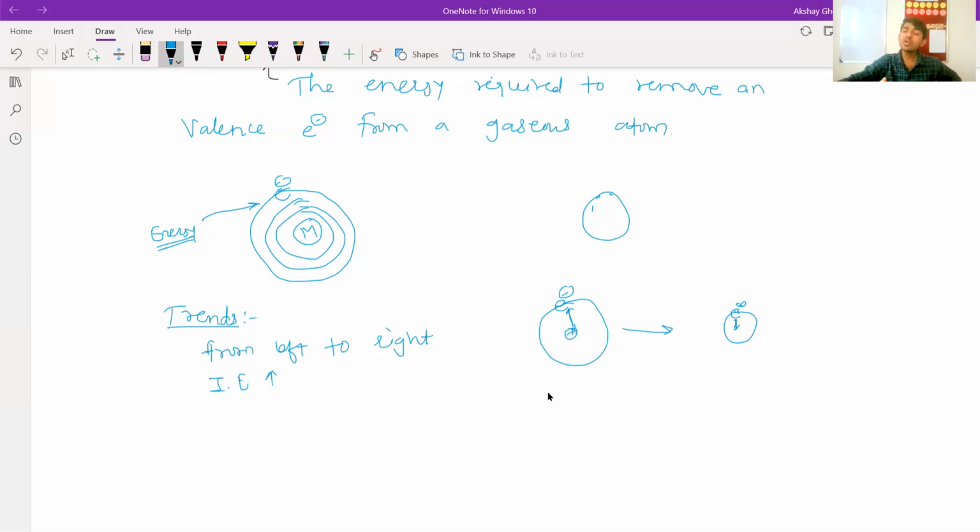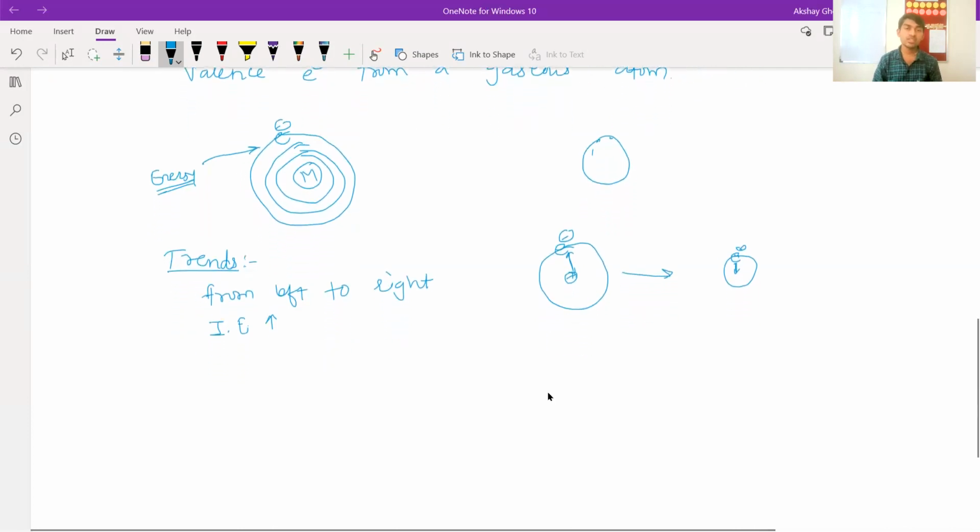Basically, you need to understand what ionization enthalpy is. We have to remove an electron. If that electron is more stable than in some other elements, then it is very difficult to remove. So stability is the factor which decides the ionization enthalpy. And who decides the stability? That is electronic configuration. If you know the electronic configuration of the atom, then it is very easy to understand the ionization enthalpy. So let's see what the exceptions are in the periodic table for ionization enthalpy.